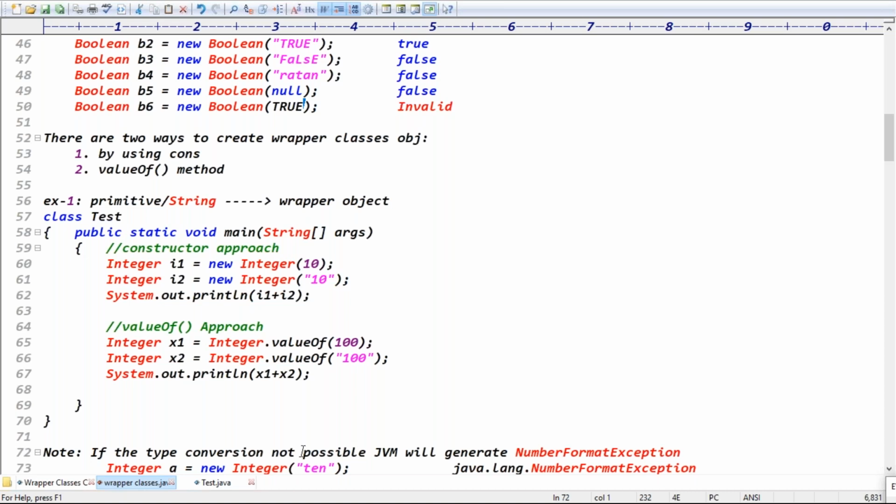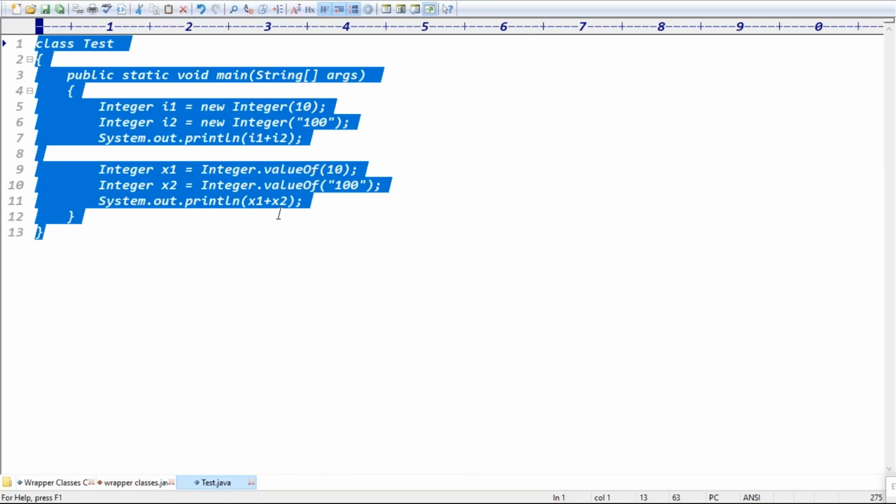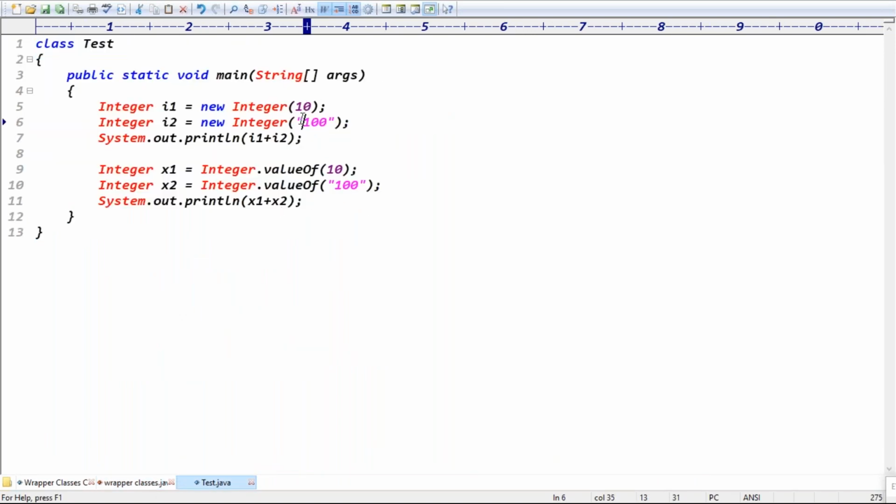Constructor approach is what deprecated, right? Exactly. This next one you can see while discussing the constructor approach. For example, here I am passing a string like "100". 100 is a string, but it is able to convert into which format? Integer format, right? Exactly.